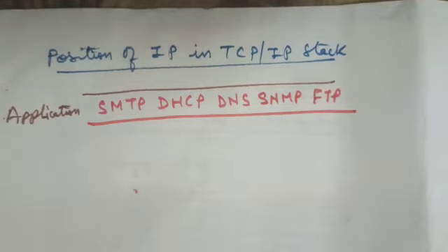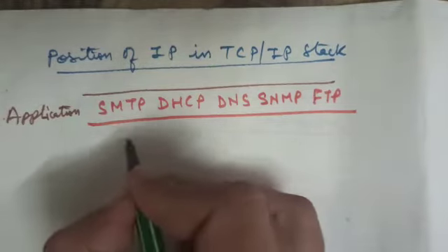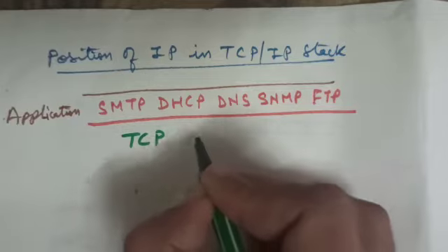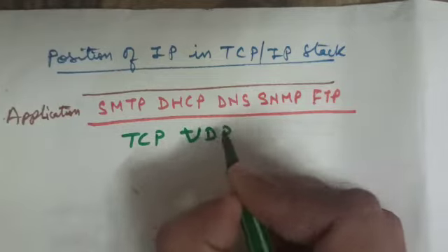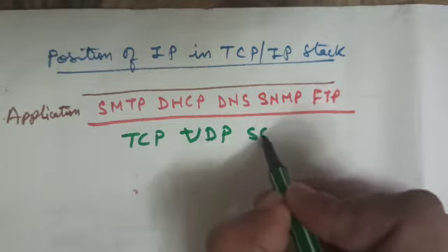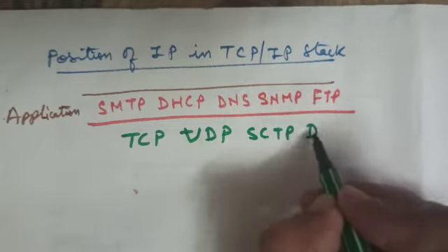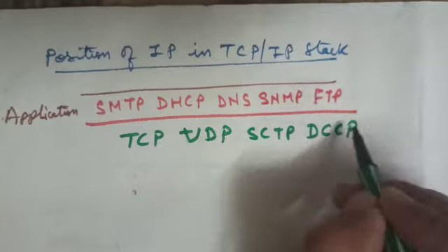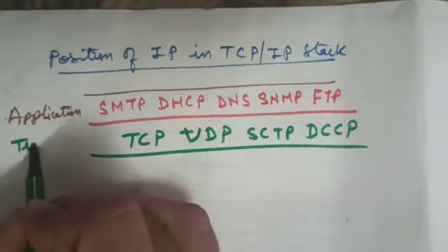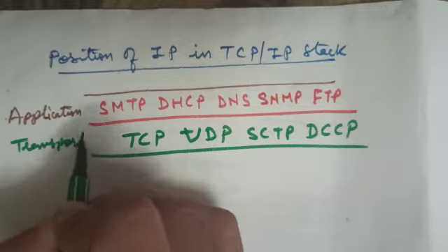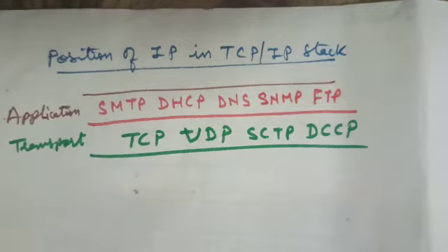At transport layer, the important protocols are TCP, Transmission Control Protocol, UDP, User Datagram Protocol, Stream Control Transmission Protocol, and Datagram Congestion Control Protocol. The two importantly used protocols at transport layer are the TCP and the UDP.